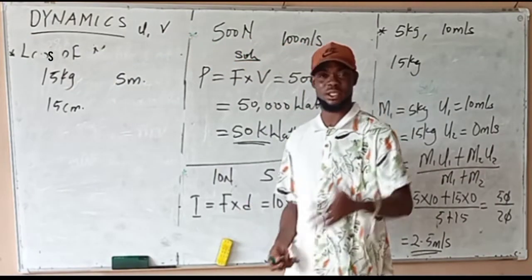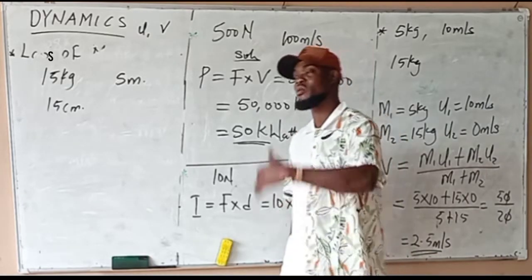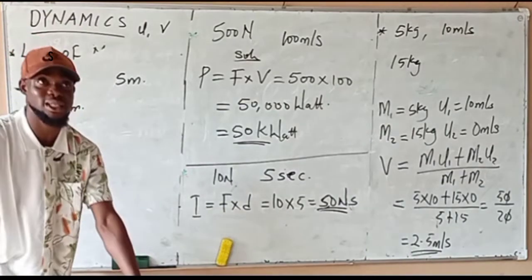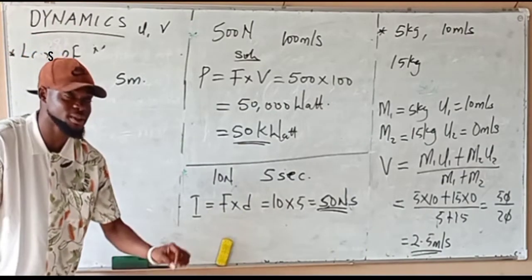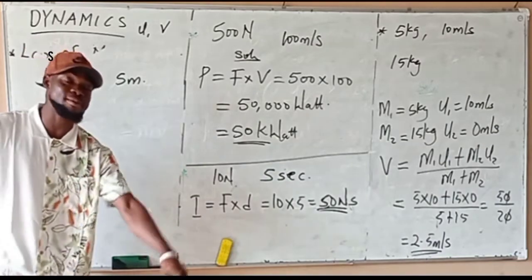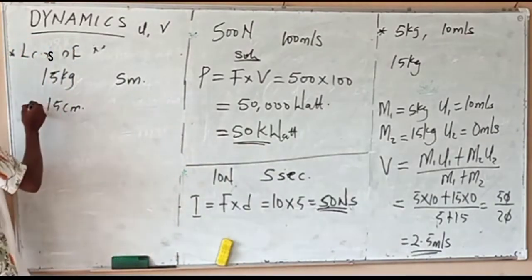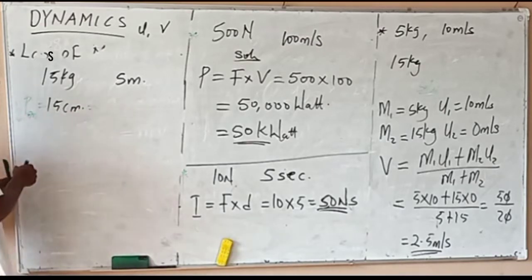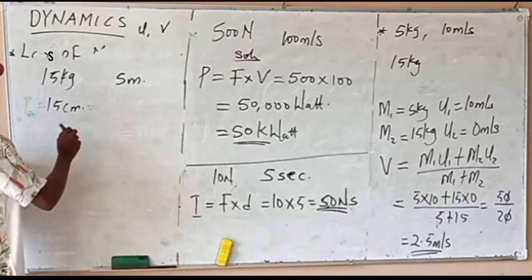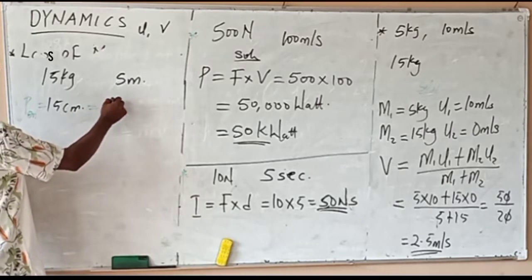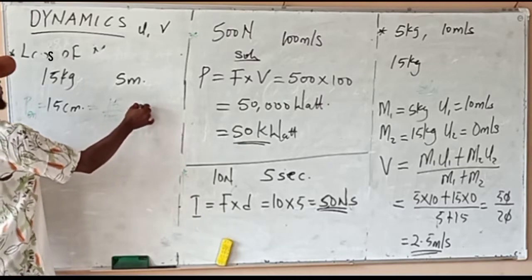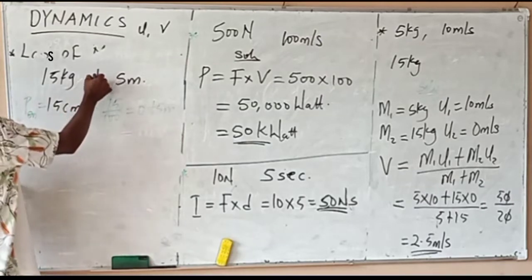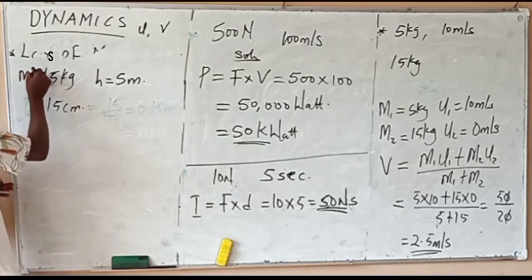What will be the loss of potential energy of this body, since it's falling from rest? And for the resistance of the earth, we were able to penetrate 15 cm. Let's call that Pn, the penetration. The penetration is 15 over 100 to convert to meters, that is 0.15 meters. This is the height of the body, and this is the mass of the body.